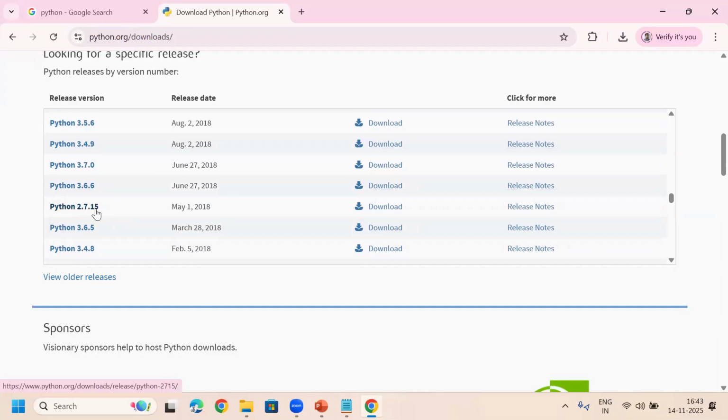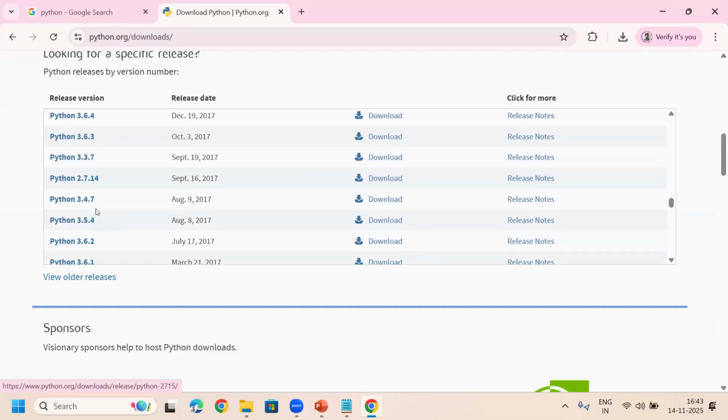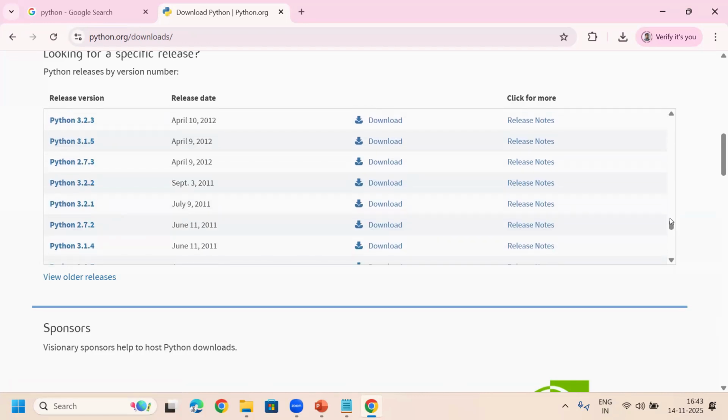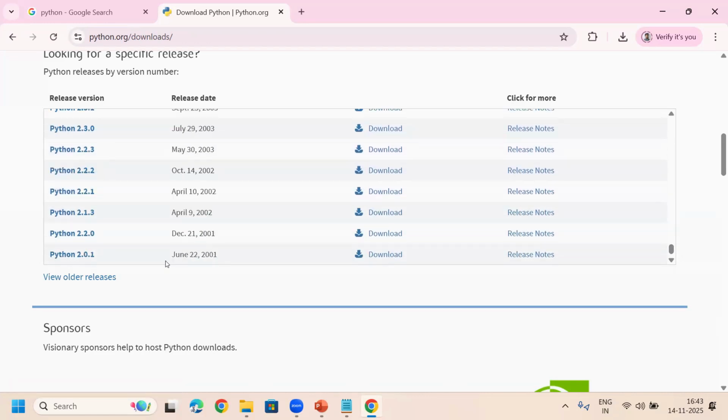Say 2.7.15. Like that, you can scroll down, very down. See, in this table you can find from Python 2.0.1 onwards. This is 2.0.1, June 22, 2001. However, we don't use this one right now. Just I am telling you.